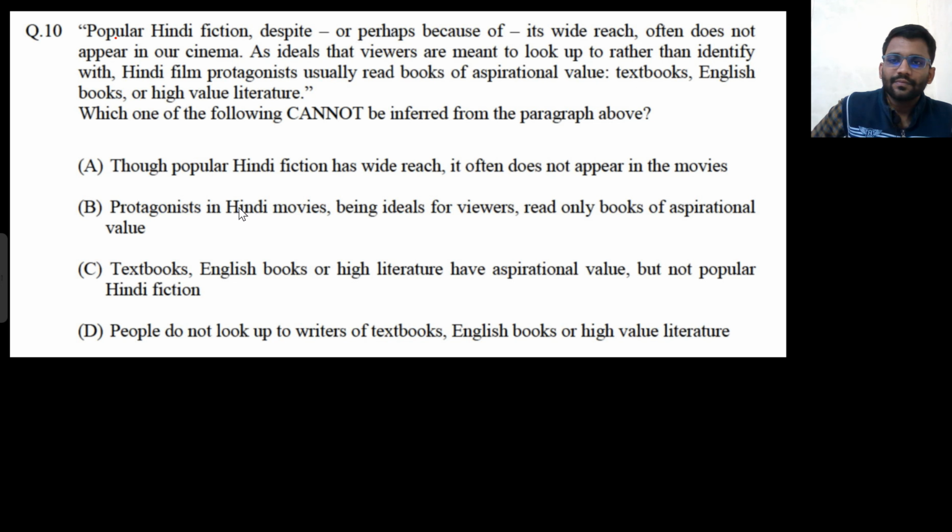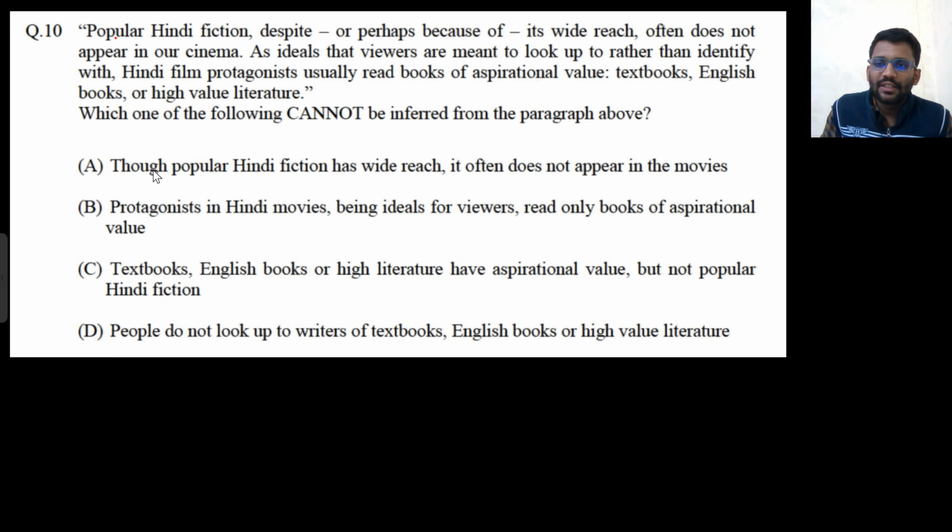As ideals that viewers are meant to look up to rather than identify with, Hindi film protagonist. Protagonist means the hero, basically the hero of the movie. So Hindi film protagonists usually read books of aspirational values, textbook, English books, or high value literature. So what cannot be inferred from the passage above?